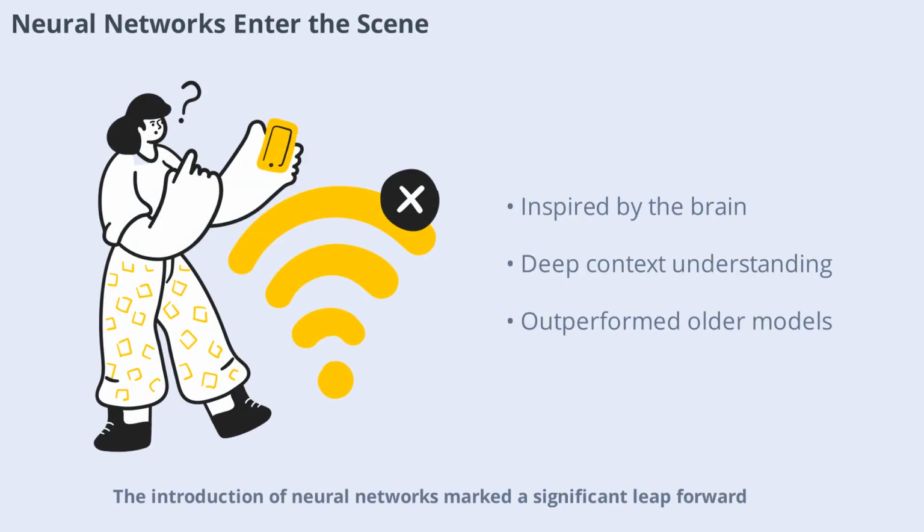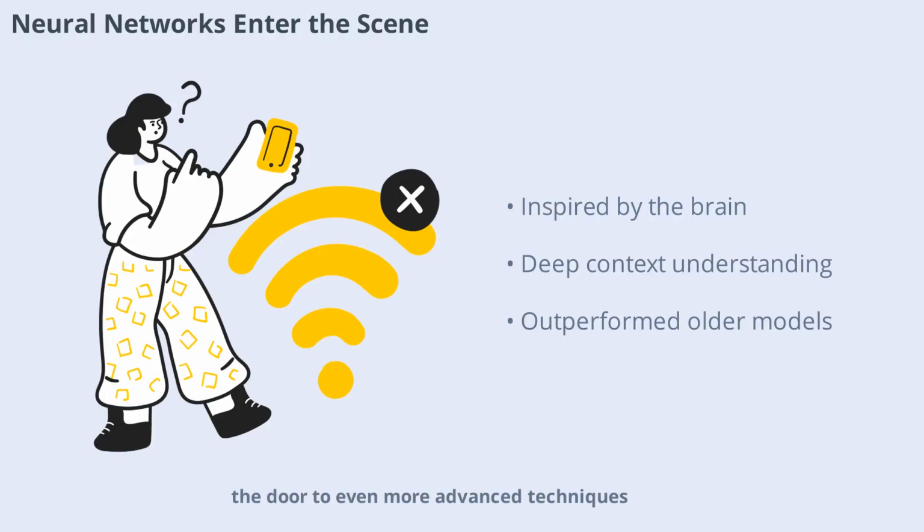The introduction of neural networks marked a significant leap forward. Neural networks are inspired by the human brain and can learn intricate relationships in data. In language modeling, they enable computers to understand context and meaning at a much deeper level. Early neural network models, such as feed-forward and recurrent neural networks, outperformed traditional statistical models and opened the door to even more advanced techniques.